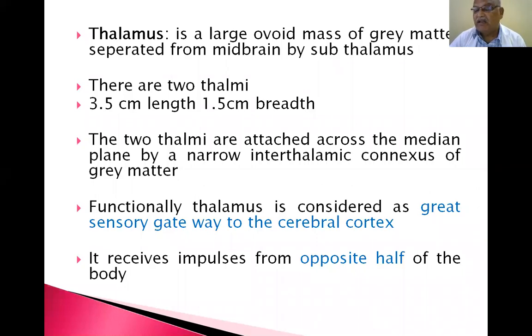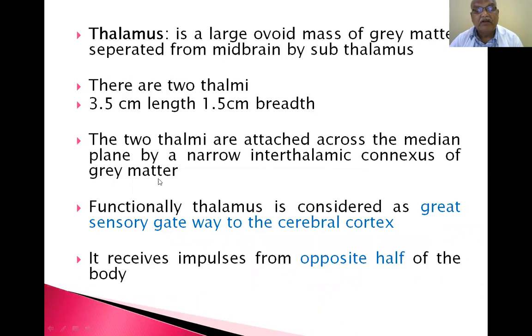Separated from the midbrain by the subthalamus. That means the subthalamus intervenes between the thalamus and the midbrain. So there are two thalami, right and left. They are oval in shape, 3.5 centimeters in length and 1.5 centimeters in breadth. The two thalami are attached across the median plane by a narrow interthalamic connexus of gray matter.